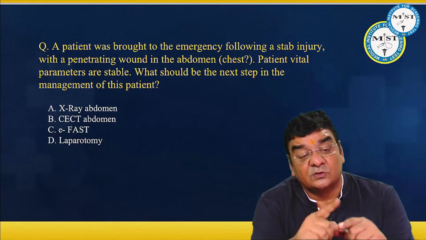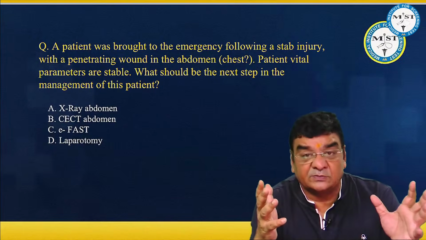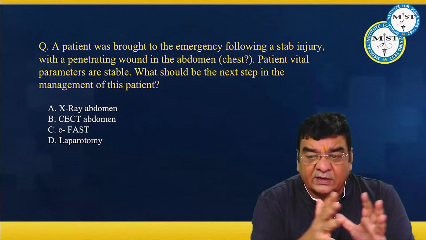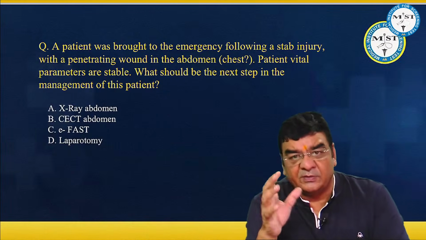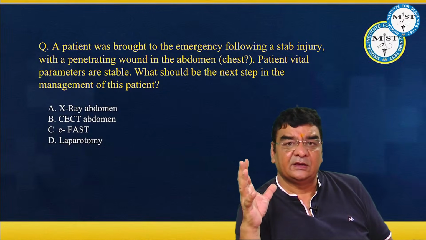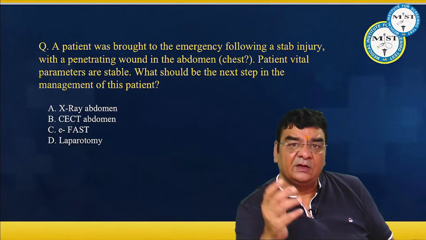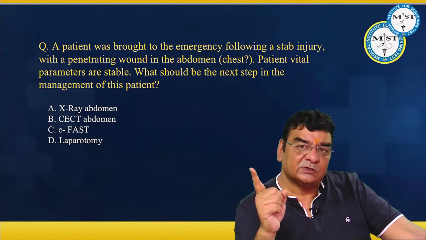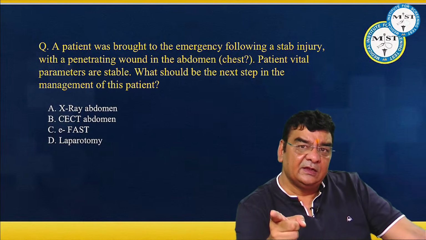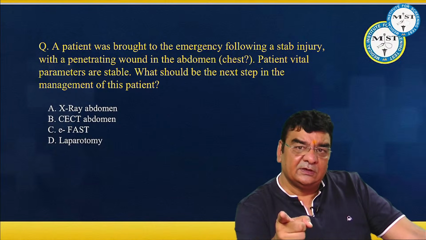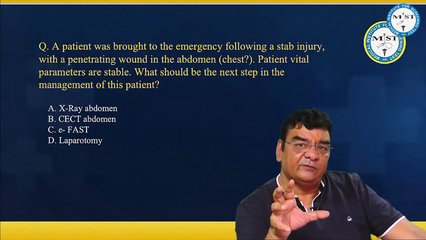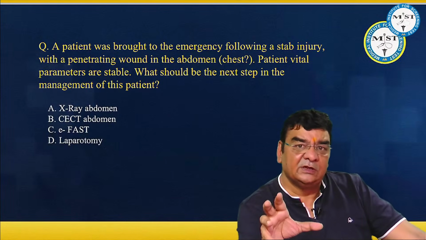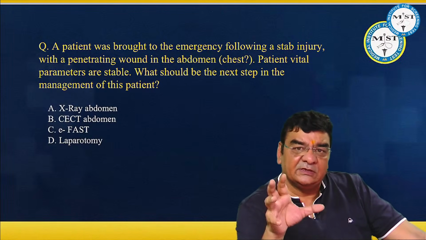But if suppose there is a major injury to liver, spleen or kidney which is bleeding profusely, अगर किसी का एक्सीडेंट हुआ या किसी ने किसी के पेट में चाकू मारा है और मान लो लिवर में खतरनाक इंजरी है और ये खुल के ब्लीड कर रहा है, any major bleeding beta, the volume in the pipeline will go down, pressure in the pipeline will go down, oxygen supply to the vital organs will go down, and this patient can die. In this patient, you will try to save the life of this patient. You have to generate pressure in the pipeline, so you will be pumping in IV fluids. We follow the standard guidelines of A, B, C, D, E.